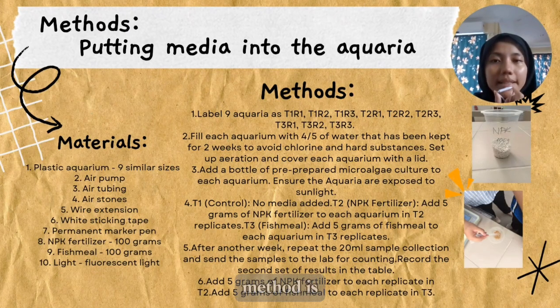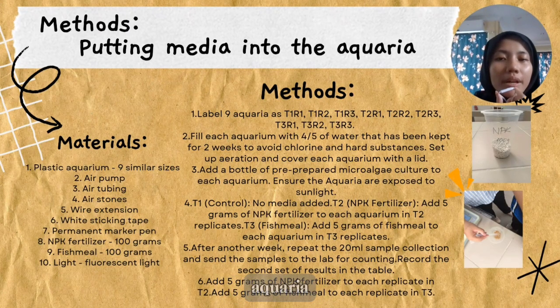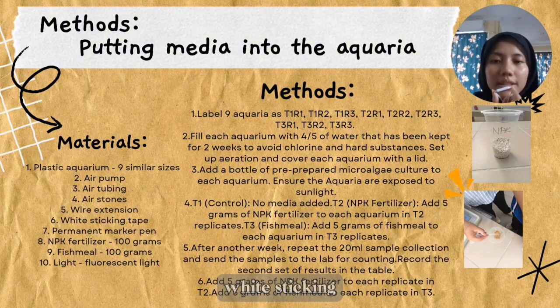The last method is putting media into the aquaria. Materials: plastic aquaria of non-similar size, air pump, air tubing, air stone, wire extension, white sticking tape, permanent marker pen, NPK fertilizer 100 grams, fish meal 100 grams, and fluorescent light.